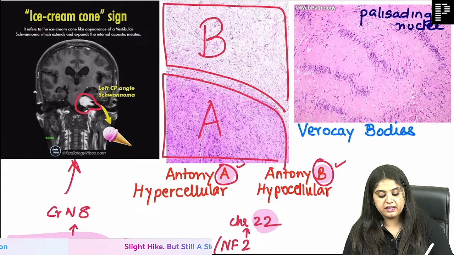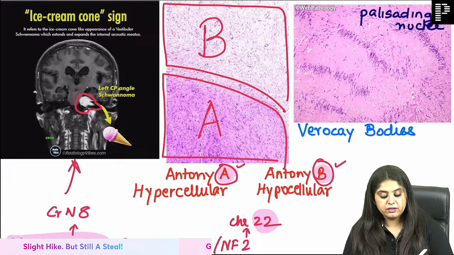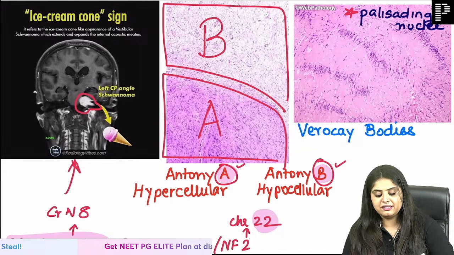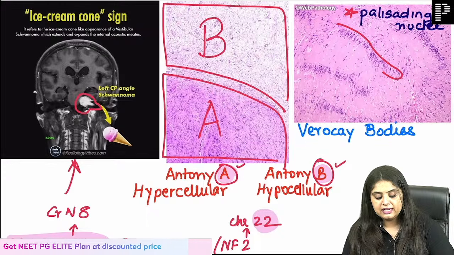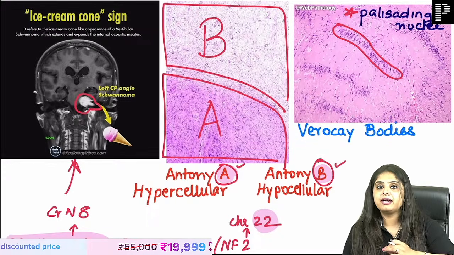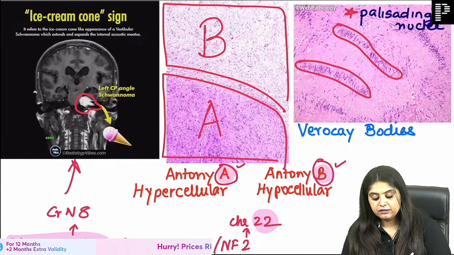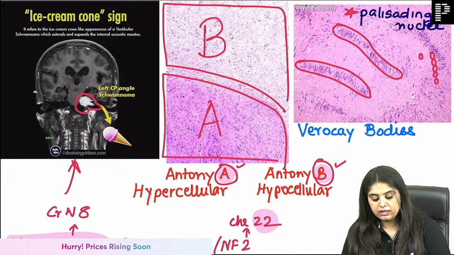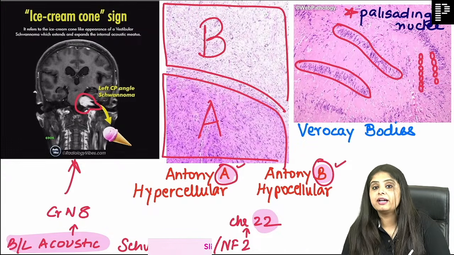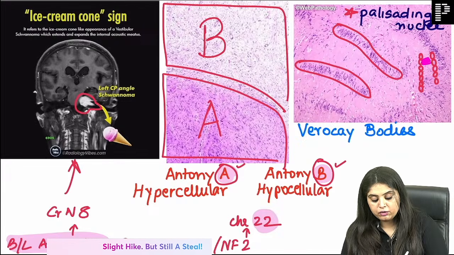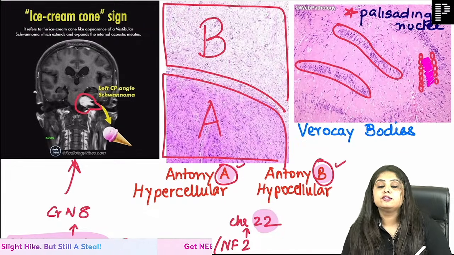Which bodies does it have? It shows the Verocay bodies. What is Verocay bodies? All of you were saying palisading. Palisading, मतलब nuclei are parallel. Can we all see blue color nuclei back to back? Yes. So this is all blue color nuclei that are going to be back to each other. So where is the cytoplasm? All the cytoplasm is going to come in between.